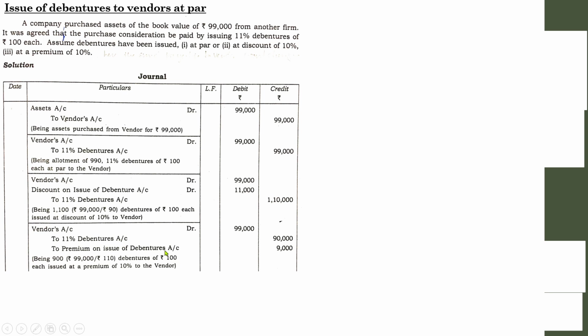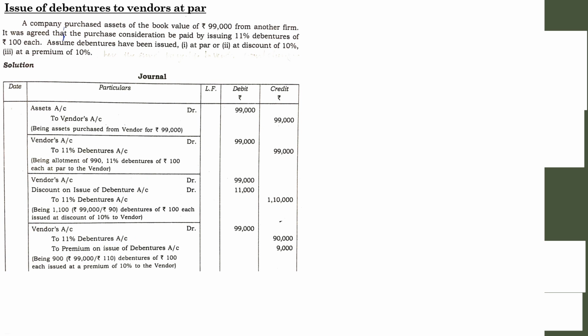Here also you have to think like that. The value of asset remains the same, and it will be shown as 99,000 in the case of vendor account, because we are purchasing the fixed asset worth 99,000. The only thing is we are offering debentures. It may be issued at par, it may be issued at premium, or it may be issued at discount. So next one is to 11% debentures. Here you have to show the actual value of debentures which you are going to offer. Next one, to premium on issue of debentures. Here the premium on issue of debentures is 10%.